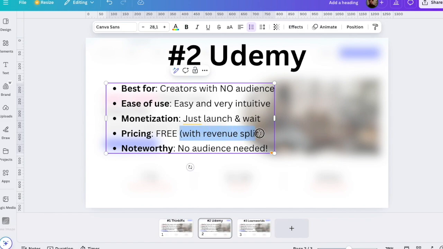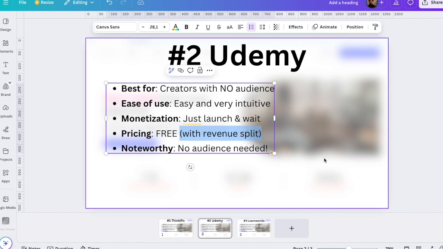But remember that Udemy is going to take a revenue split. So they are going to take a cut of your revenue. So for instance, if you sell a $100 course, they are going to take like, I think 30-40% of that. But then on top of that, it's actually going to limit your earning potential very heavily because Udemy runs those huge sales every time. So if you create a $100 course, you're going to usually sell it for $10 to $15. And then on top of that, you're going to lose almost half of that with the revenue split.